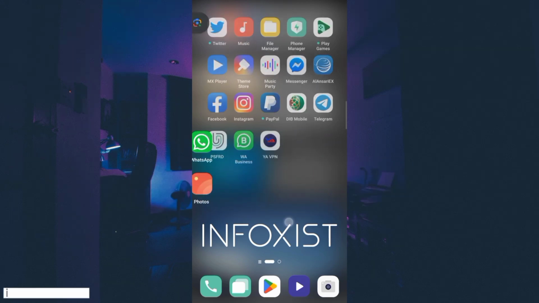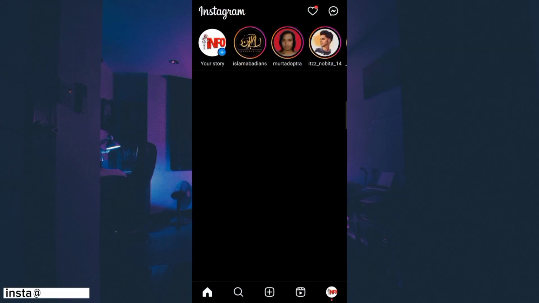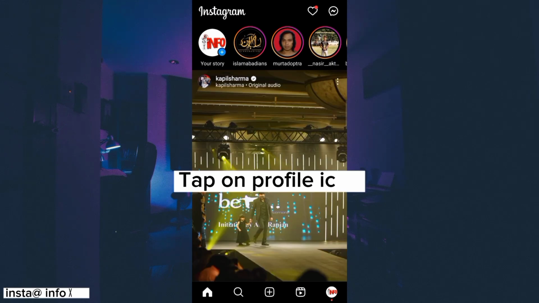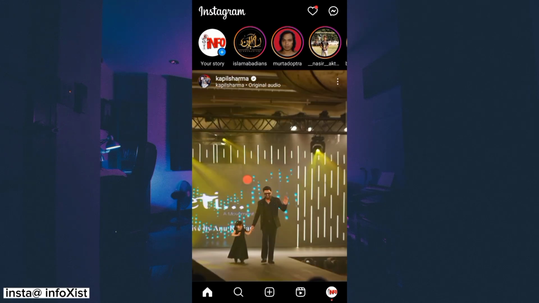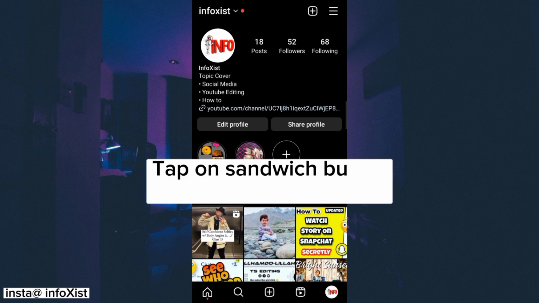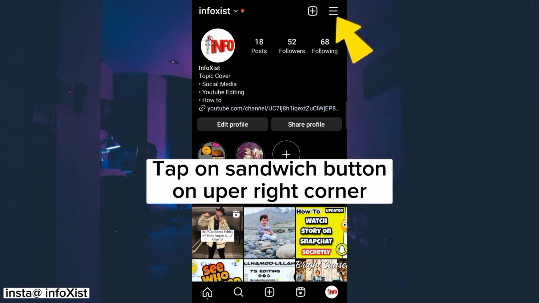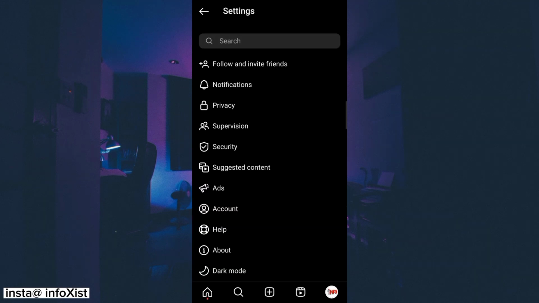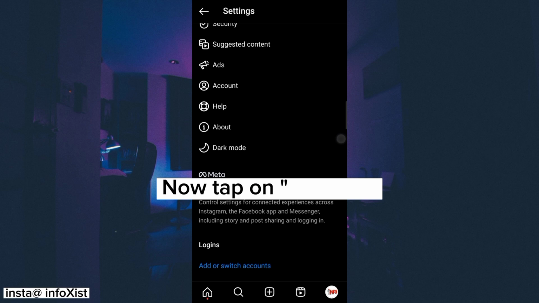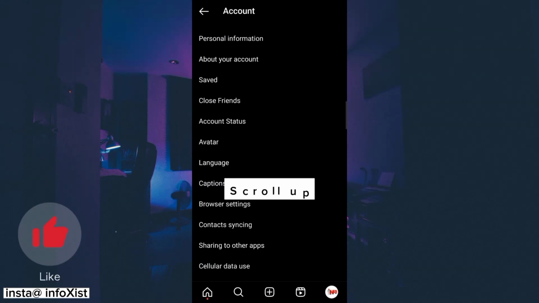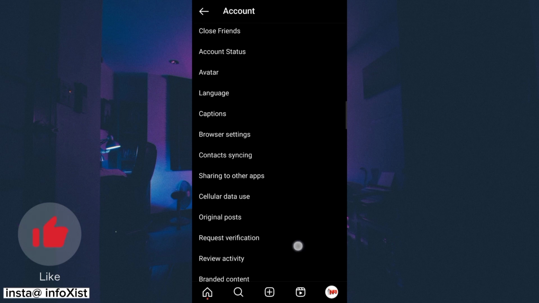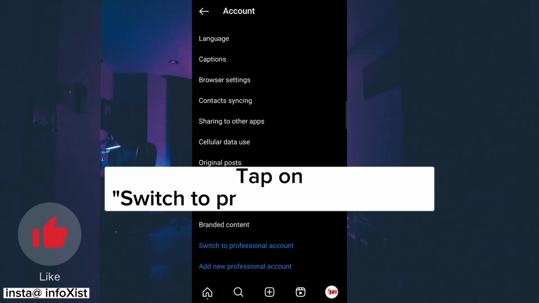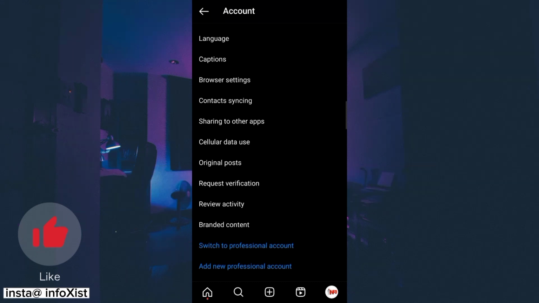end. Let's start the video. Open your Instagram application, then tap on the profile icon, and after that tap on the sandwich button on the upper right corner, and here you can see the option Settings. Tap on that, and after that scroll up, now tap on Account. After that, scroll up a little bit, and here you can see an option Switch to professional account.